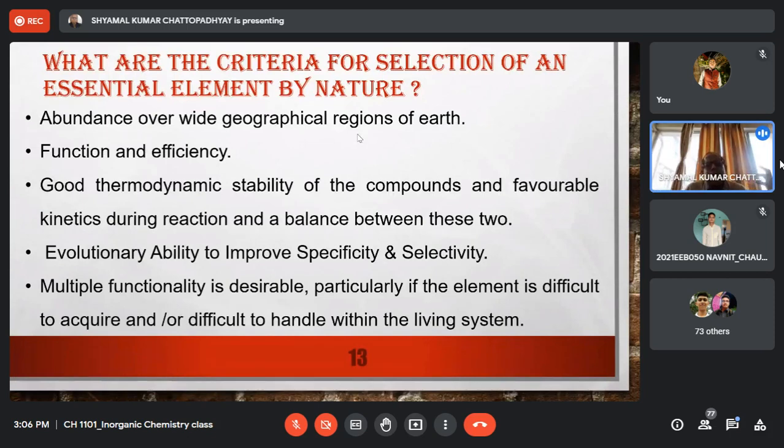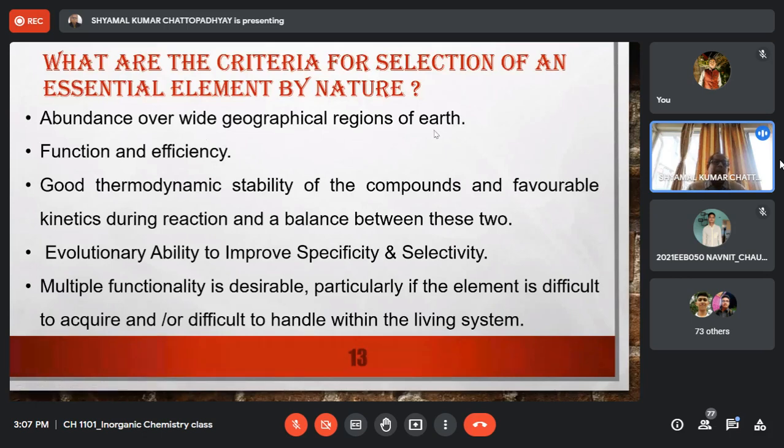The human beings should have vanadium. That means that element should have abundance over a wide geographical region of Earth. Right, and that abundance must be sufficient so that it can be taken for the effective functioning of the body. Right, it should be available in some quantity so that it can play the functional role or the essential element role. So it should be abundant over a wide geographical region.